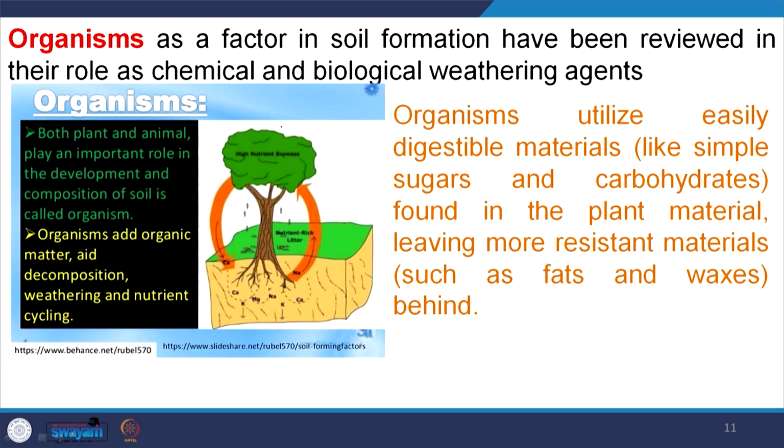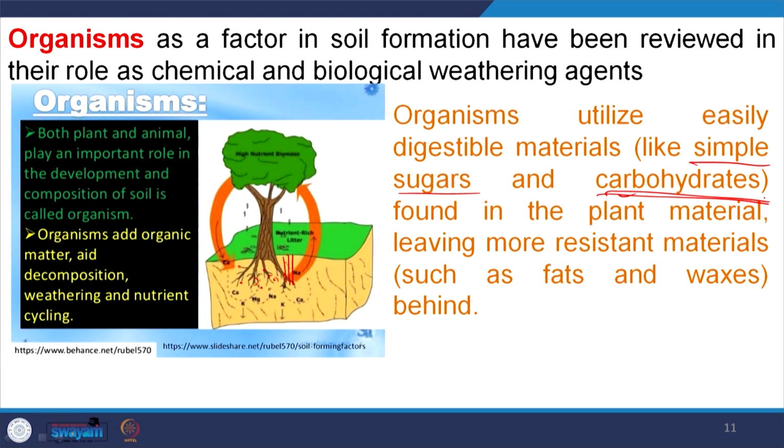So, organisms utilize the easily breakable compounds like simple sugars and carbohydrates. In this region of the soil this material will be less.